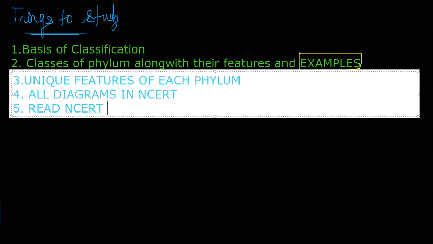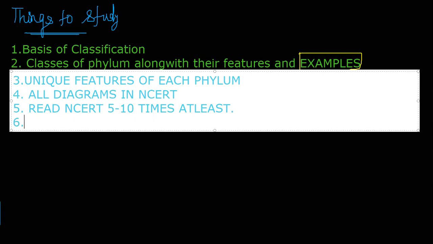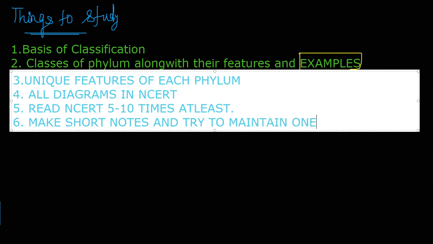Read NCERT 5 to 10 times at least. Before you attempt a test or whatever, you have to read the chapter at least 5 to 10 times. Then only make short notes and try to maintain 1-page notes.